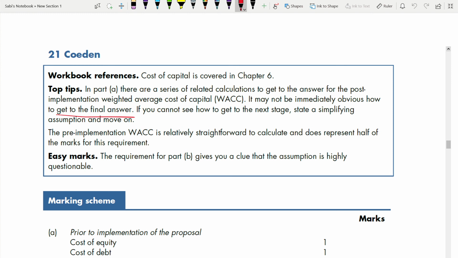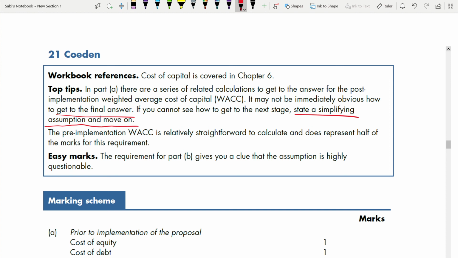Okay. If you cannot see how to get to the next stage, state a simplifying assumption and move on. Move on is very important. We always get stuck somewhere and we don't try to move on. We try to get that answer somehow. Until we get that answer, we are stuck in that question. Don't make this mistake. It will cost you a lot of marks.